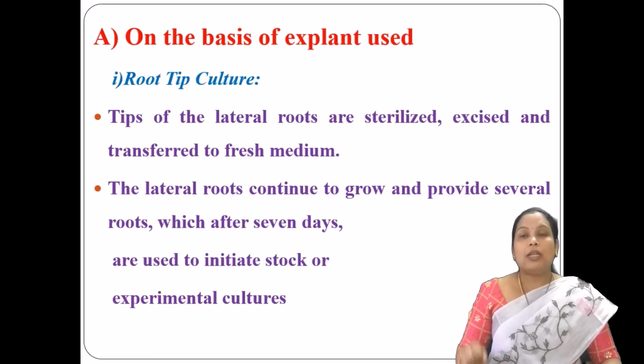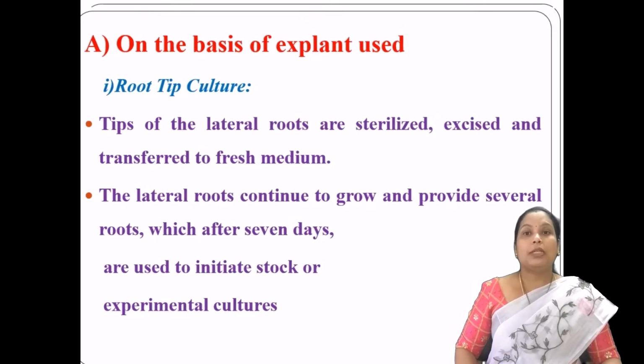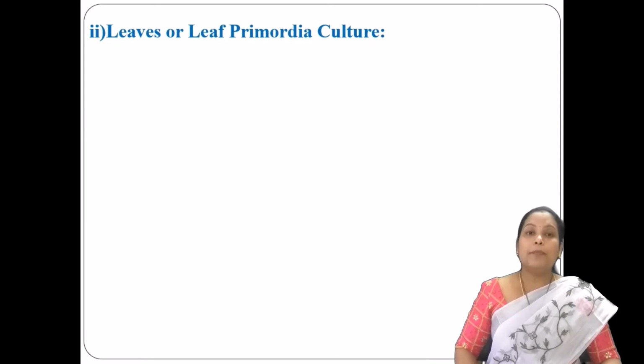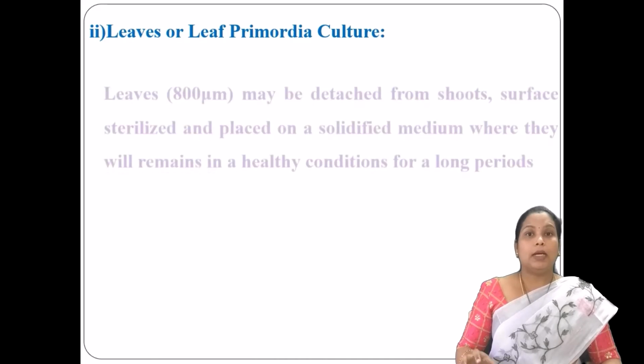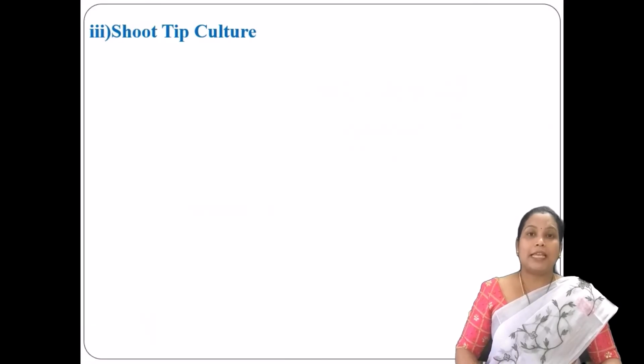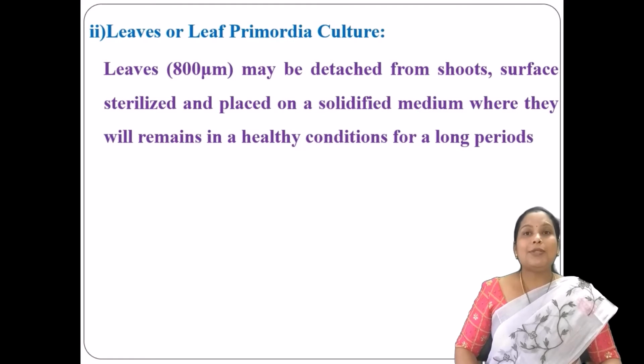So the developed roots in the culture medium can be used for experimental purposes or experimental cultures. And next, moving into another culture method on the basis of the explant used, that is the leaves or the leaf primordia culture. According to this culture, we take the leaves detached from the shoots, surface sterilize them, and place the surface sterilized leaves in a solidified medium.